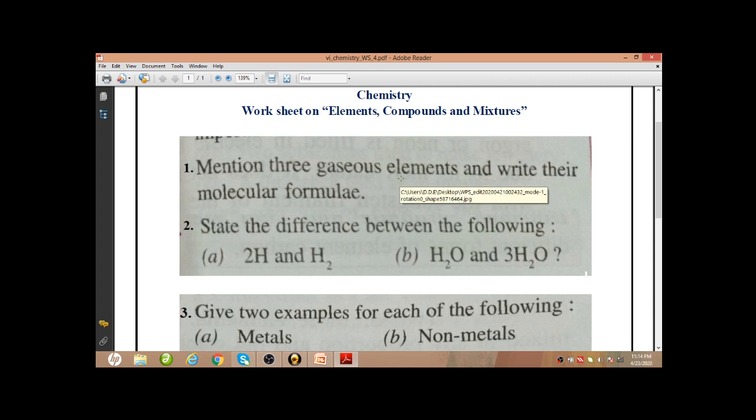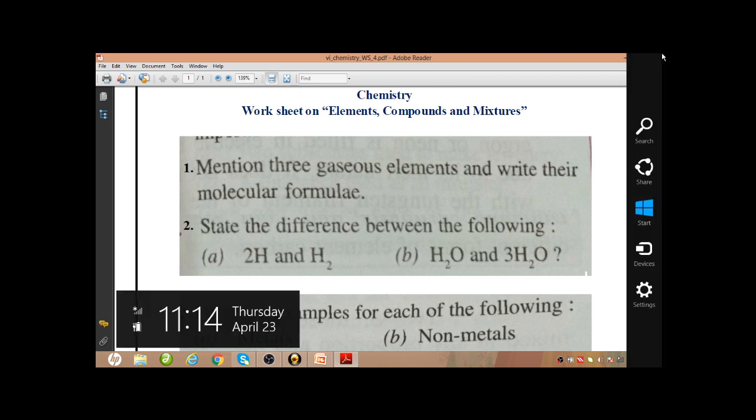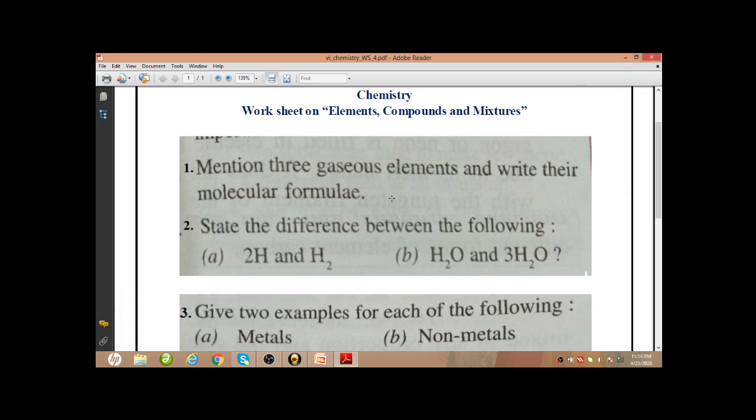So hydrogen, oxygen. Next, you can give nitrogen, another gaseous element which is present in air. So N2 is the molecular formula of nitrogen. So what is the answer? 3 gaseous elements will be hydrogen, oxygen, and nitrogen, and their molecular formulas will be H2, O2, and N2.